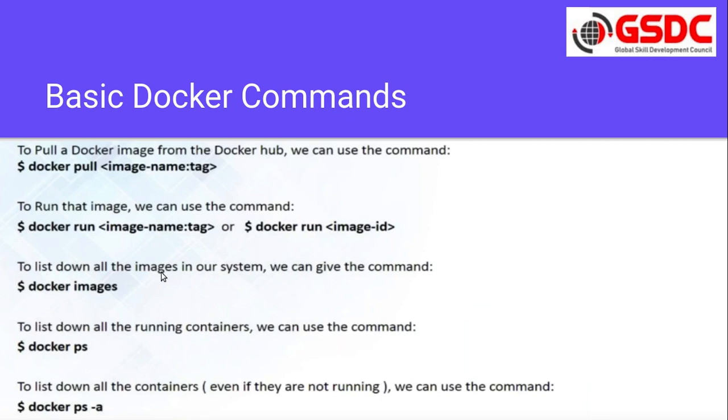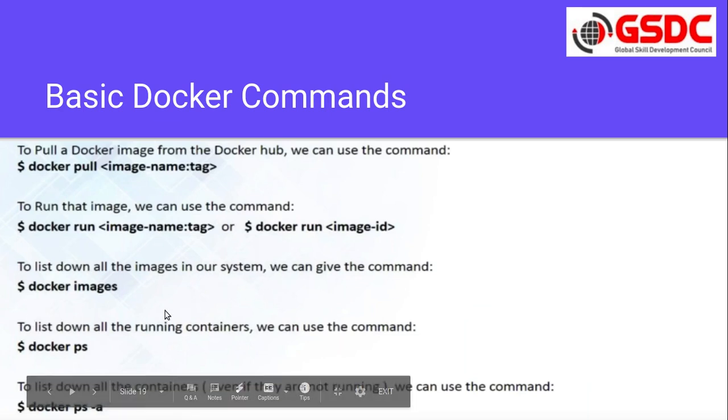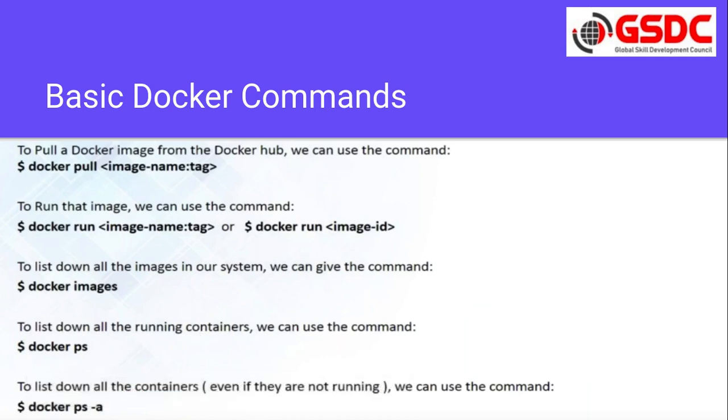Now to list all the images in our system, we can give the docker images command. If you want to see all the running containers, you can use the docker ps command. Only running containers will be shown by docker ps. If you want to see all the containers, whether running, stopped or exited, you can use docker ps -a.